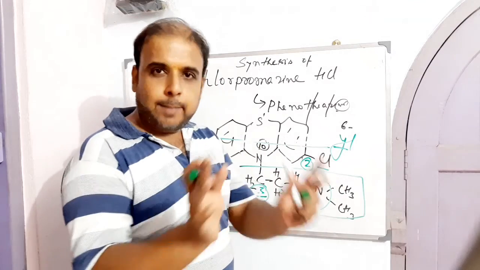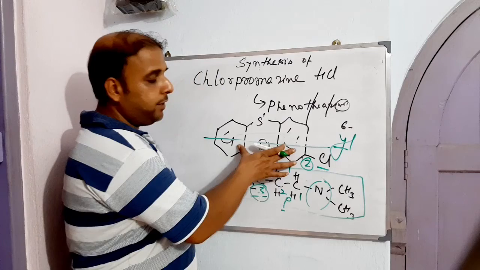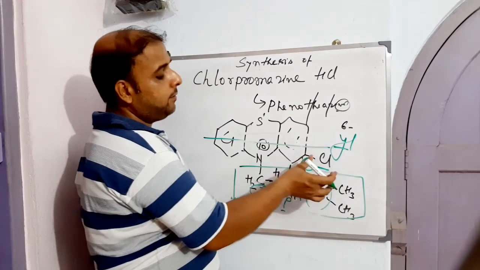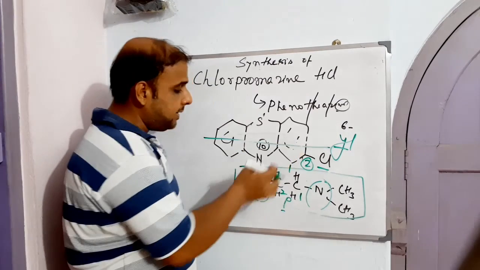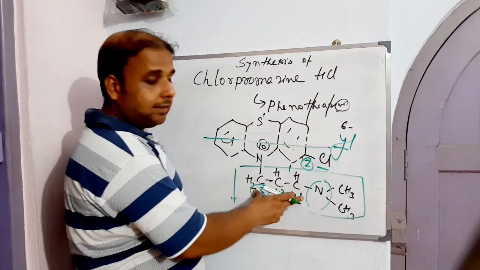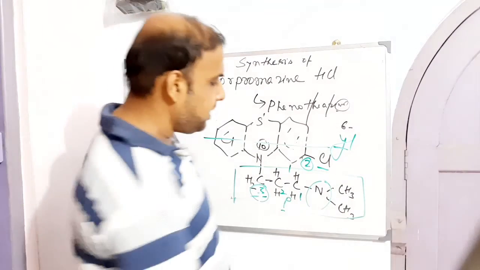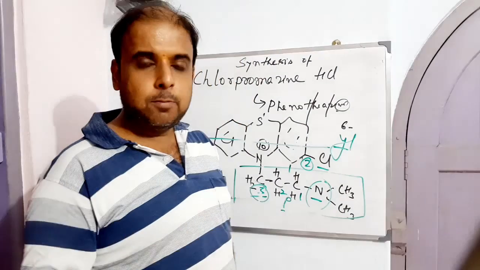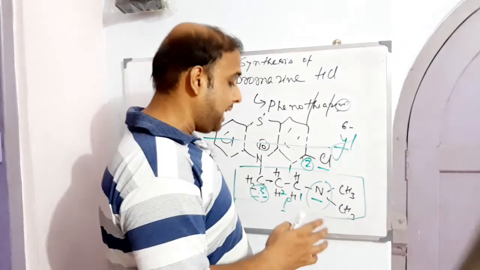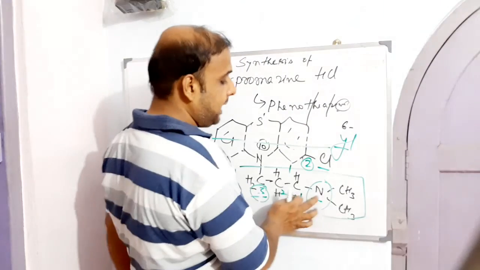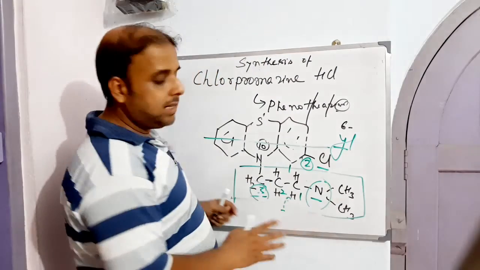So the third position holds phenothiazine, which holds a chloro at its second position, therefore 3-(2-chlorophenothiazin-10-yl), then propan, then N,N-dimethylamine. Why N,N? Because it's a tertiary amine, so we have to mention capital N multiple times: N,N-dimethylpropanamine. So that's all about the IUPAC naming.